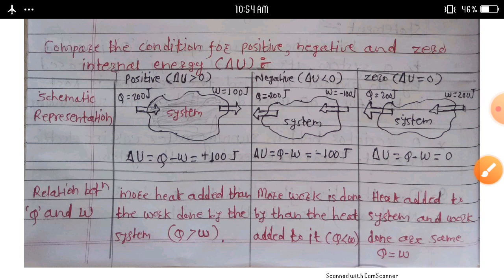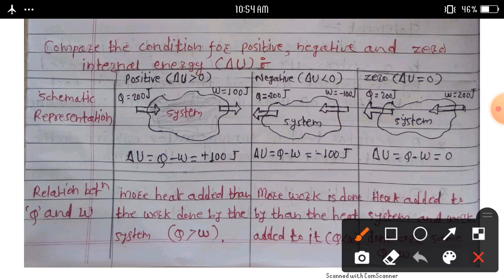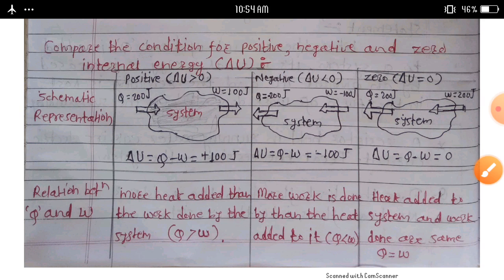We can write here, more work is done than the heat added to it. Here we can write Q less than W. Here consider negative internal energy.